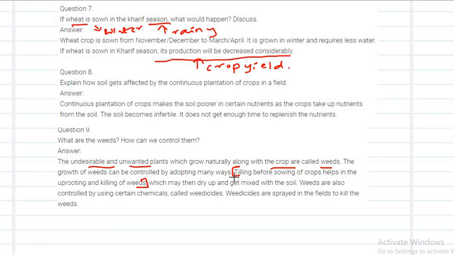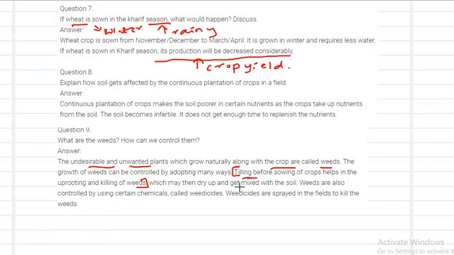What is that? Tilling before sowing of crops. As usual, before growing any crops, the first thing you do is tilling the soil. If you do the tilling before sowing, it helps in the removal of the weeds. It will help in the uprooting and killing of weeds. That is the first method of controlling the weeds.